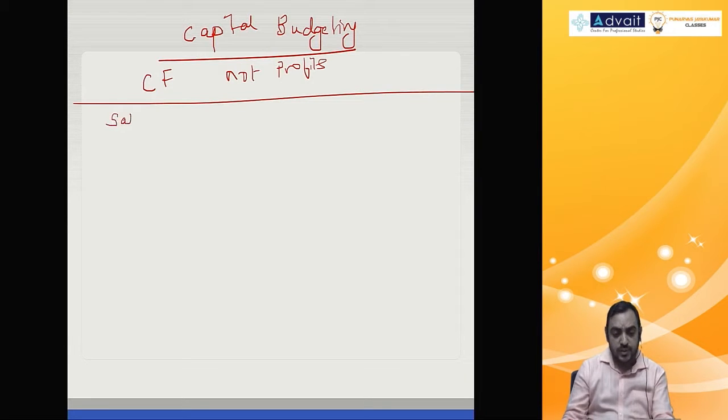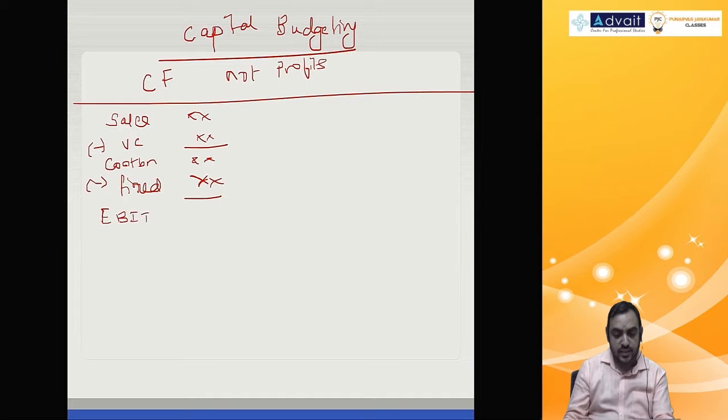We start from sales, we subtract variable costs, we get contribution, then we subtract fixed expenses, we get EBIT, earnings before interest and tax.